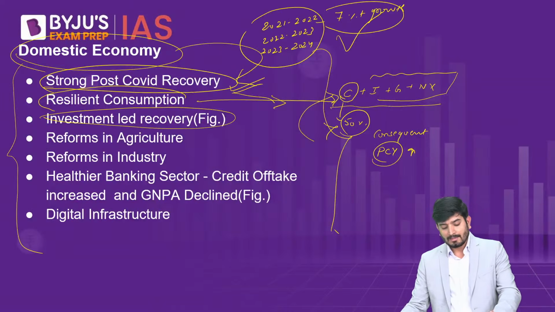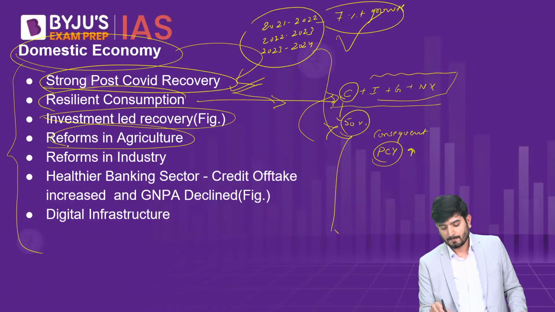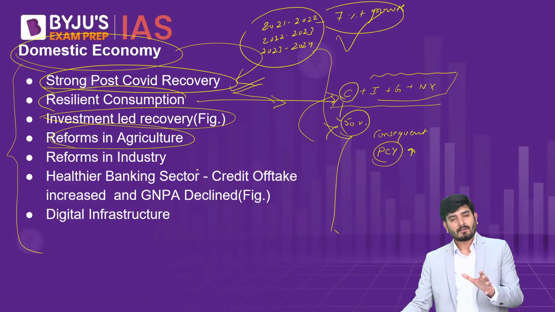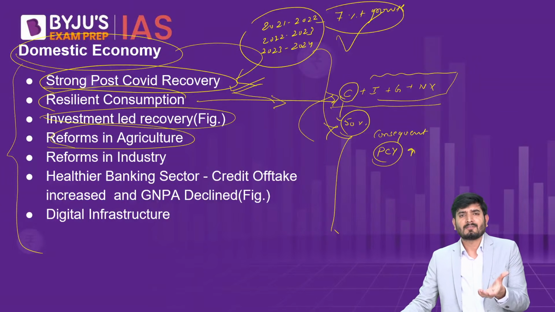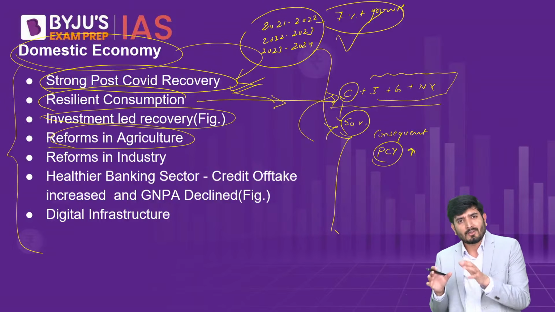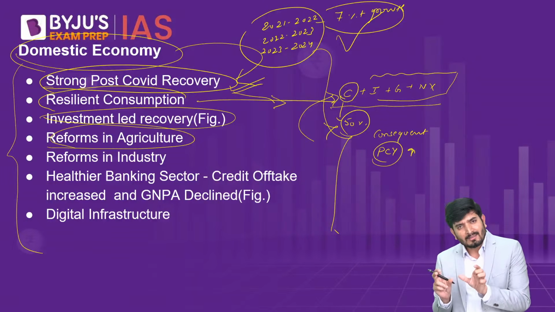Now, let's look into the third point. The third point is reforms in agriculture. If you see this government from 2014 to 2024, and why I am taking up this particular time period, 2014 to 2024, is because the Finance Ministry has presented this document and has meticulously involved itself during this time period only.